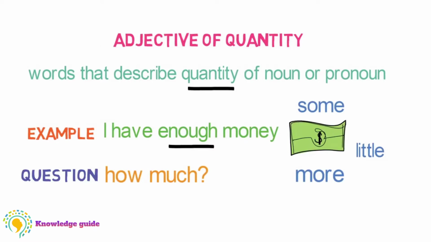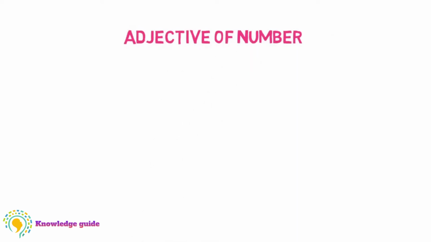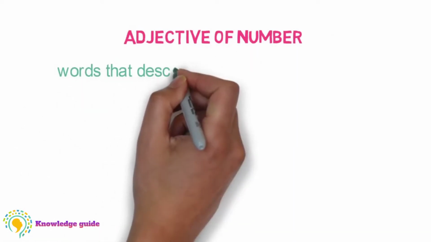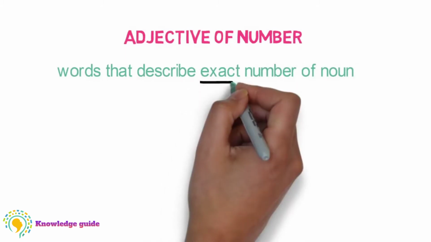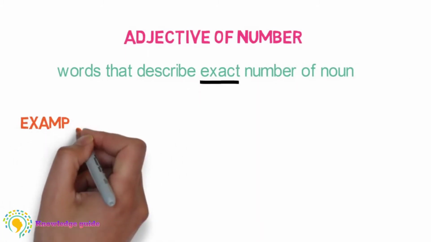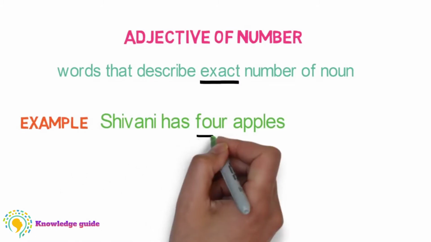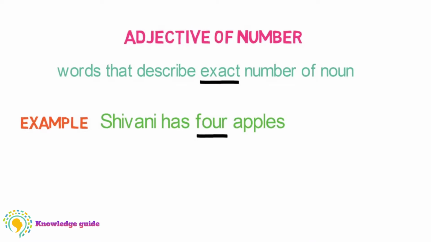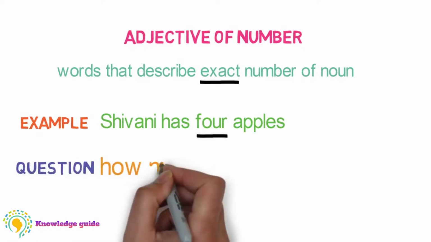Now let us discuss adjectives of number. It is a word that describes the exact number of nouns. We should note the word exact. For example, Shivani has 4 apples. Here, the 4 is an adjective that gives the exact number of apples, and it also answers the question of how many.